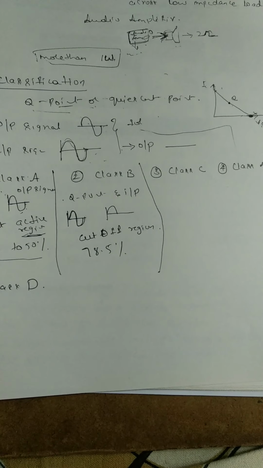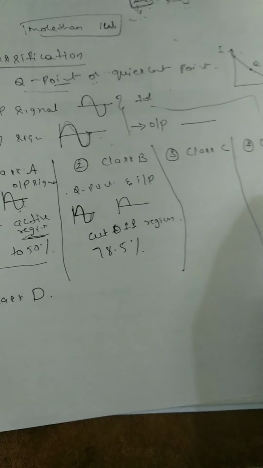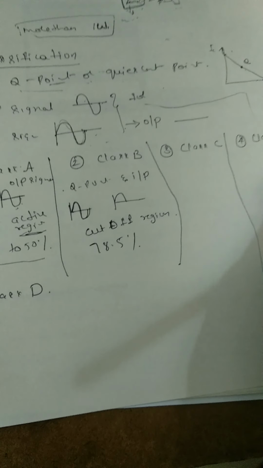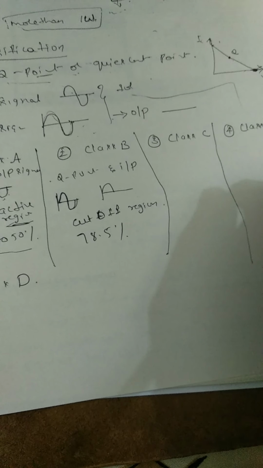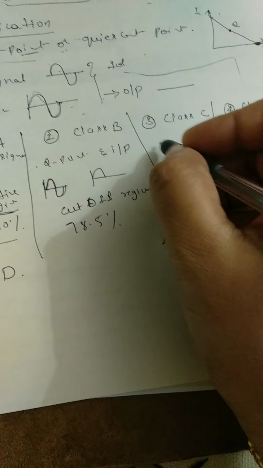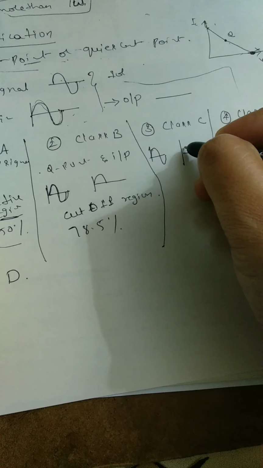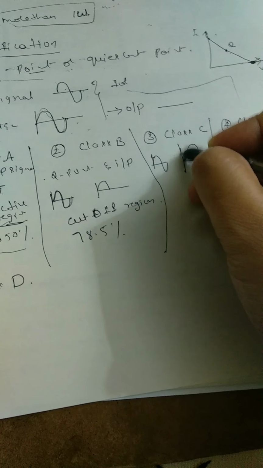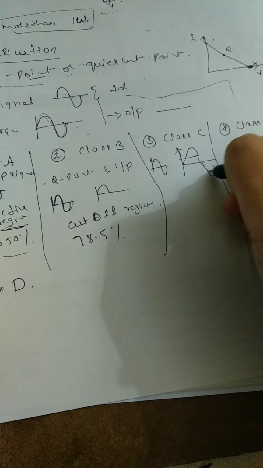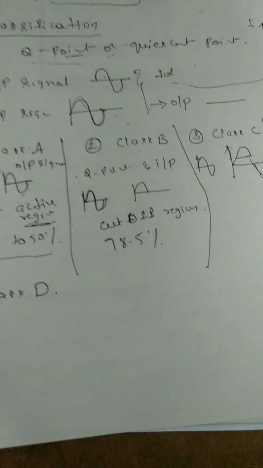So now the class C amplifier. A power amplifier is said to be a class C amplifier if the Q point and the input signal are selected such that output is obtained for less than half cycle for a full input signal. That is, for the full input signal we are getting less than half cycle. Such an amplifier we call a class C amplifier.